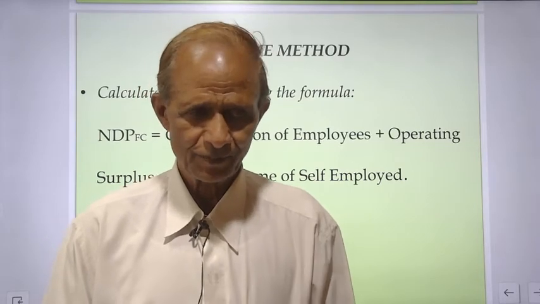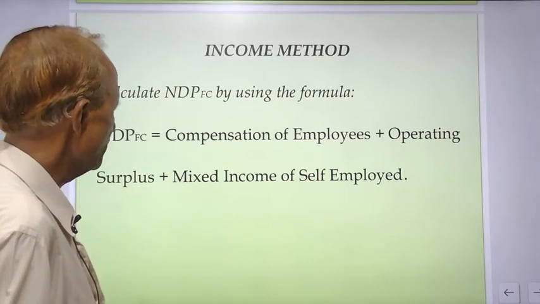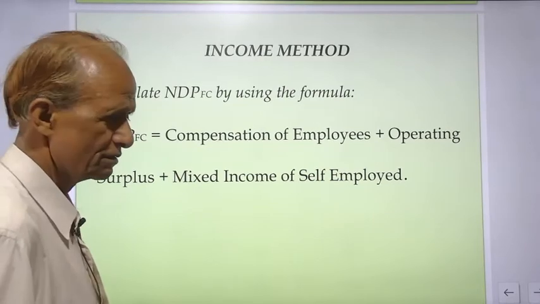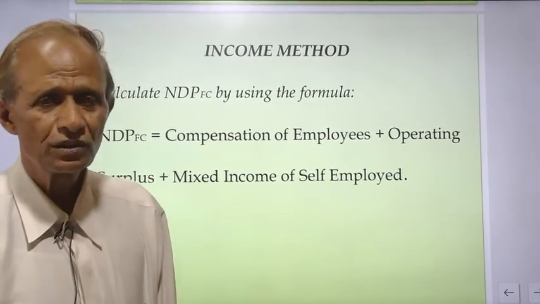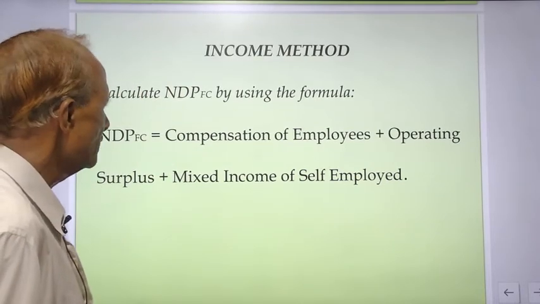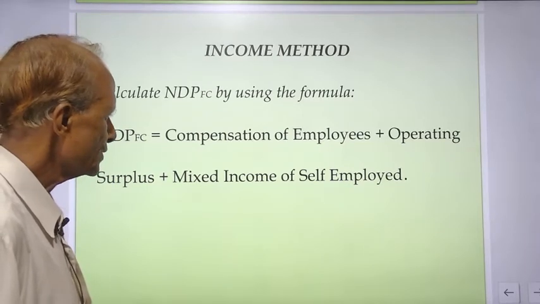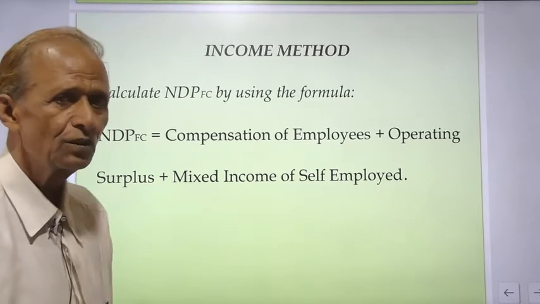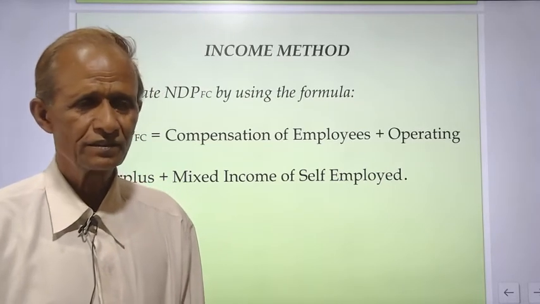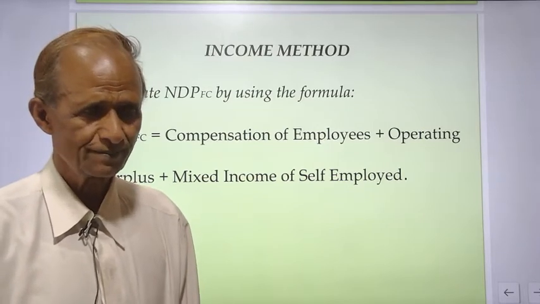NNPFC. According to this method, there are four factors, four components which are to be added for finding out national income. The first factor is compensation of employees. Next, operating surplus plus mixed income of self-employed, and then net factor income from abroad.